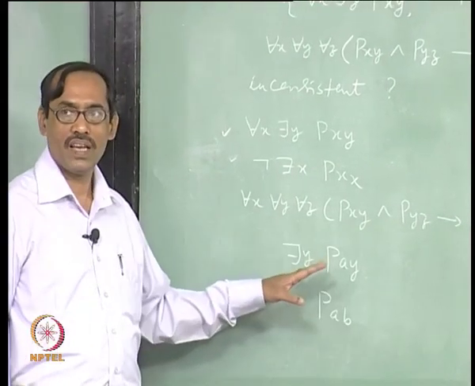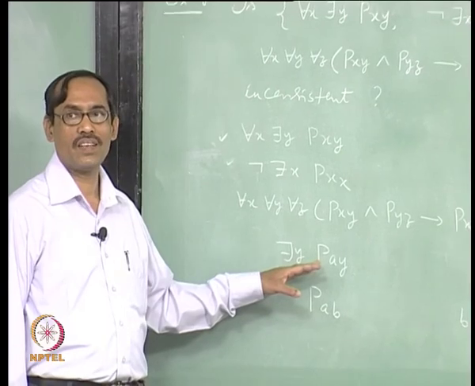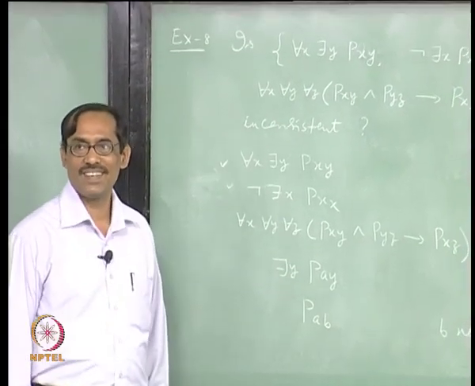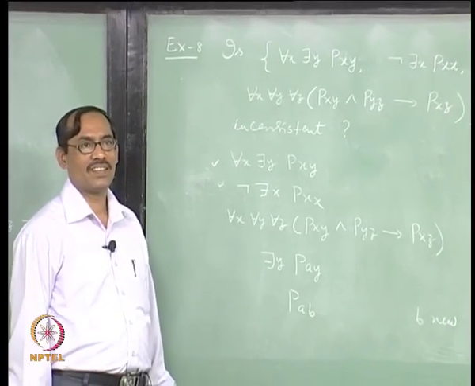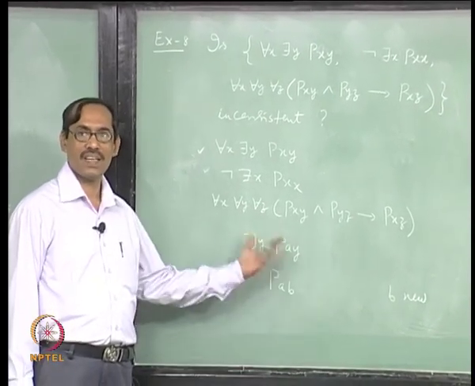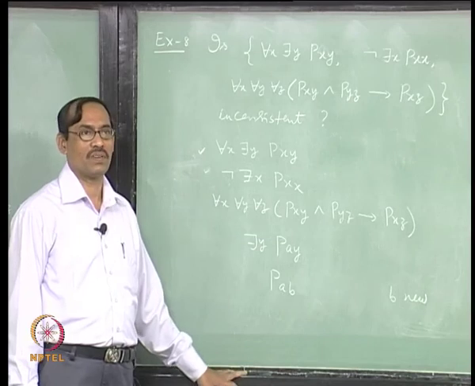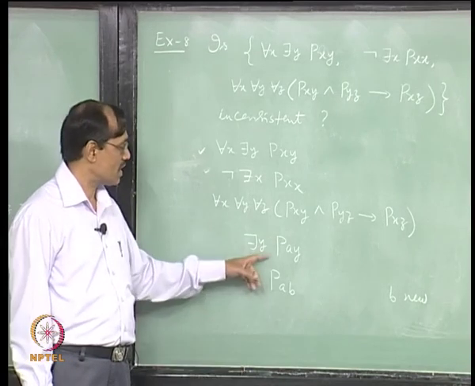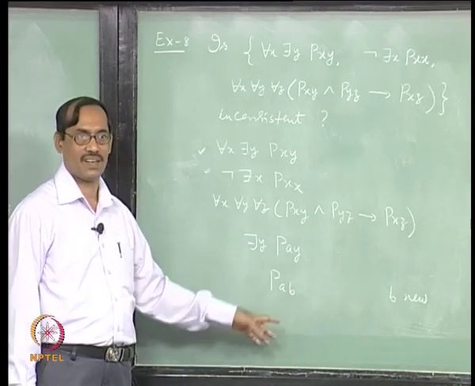But there is a relaxed criterion for the new constant, okay. Though the new constant idea we have introduced is not correct, there is a relaxed criterion for the new constant. See, that way you have to say not even introduced, nowhere it has occurred.